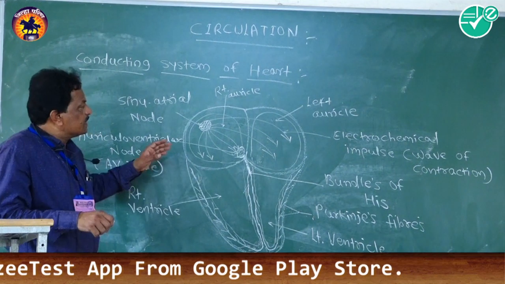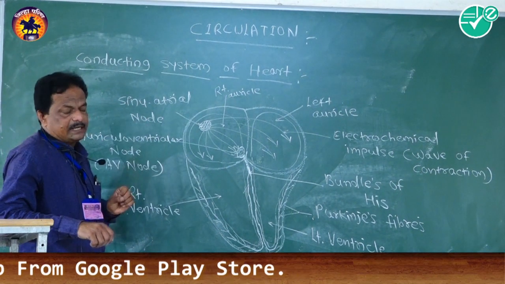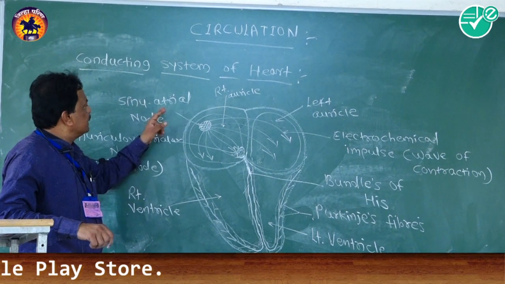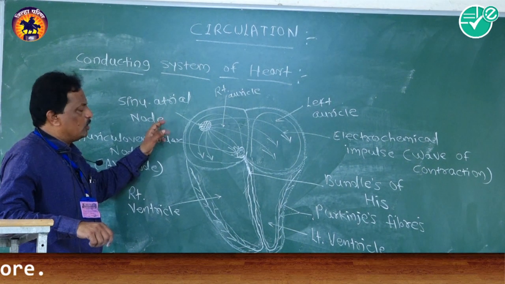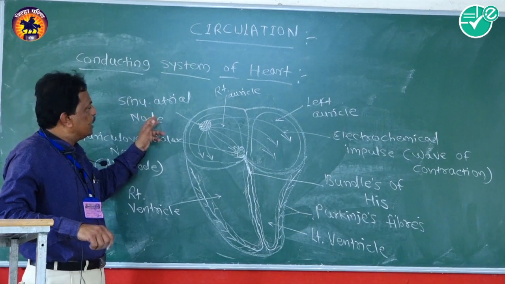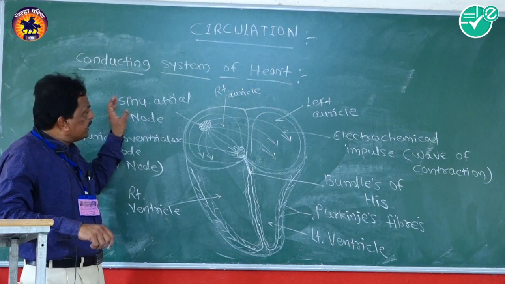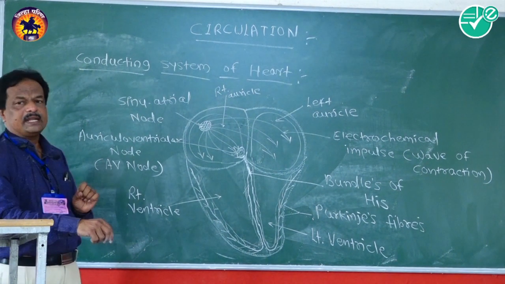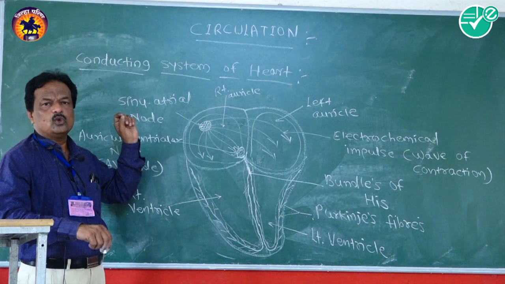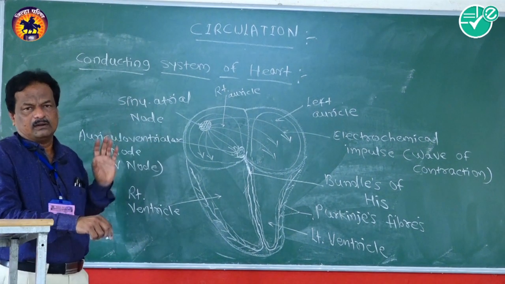The conducting system of the heart is initiated from the SA node, or the sinoatrial node, or sinoauricular node. That SA node is also known as the pacemaker.